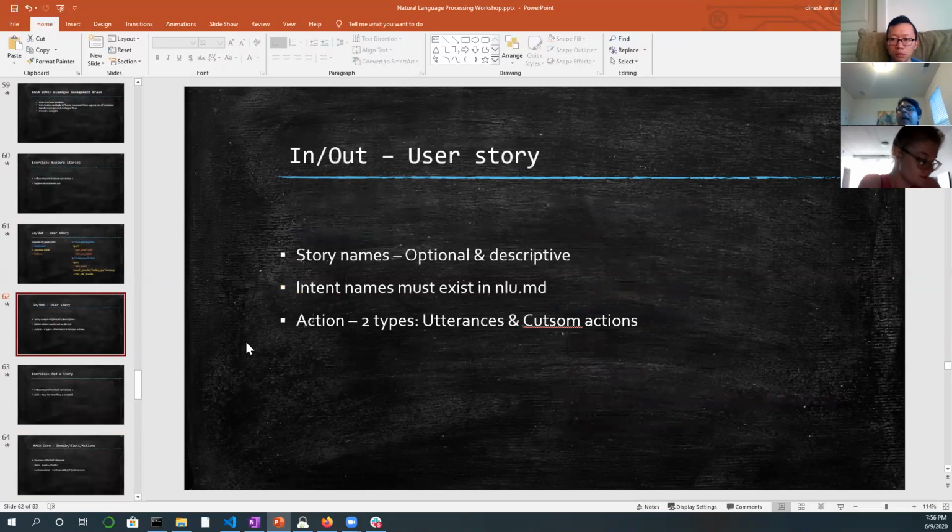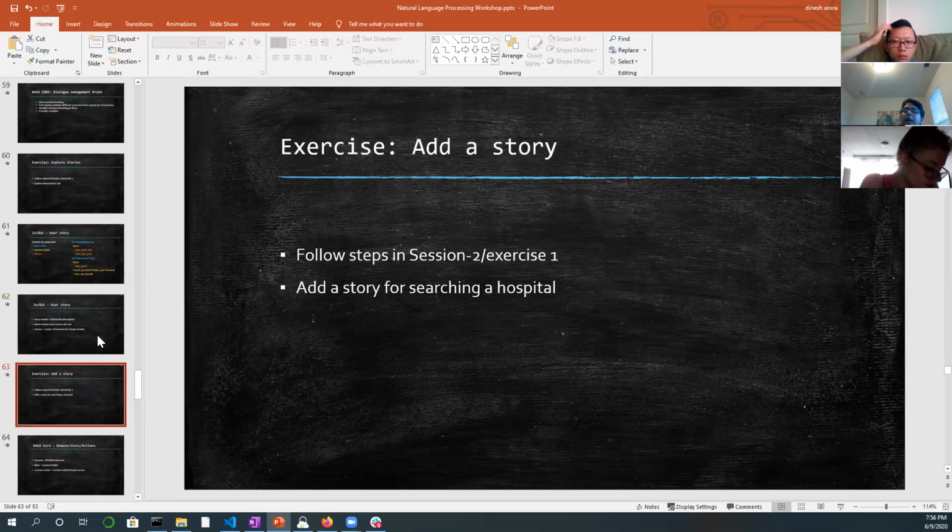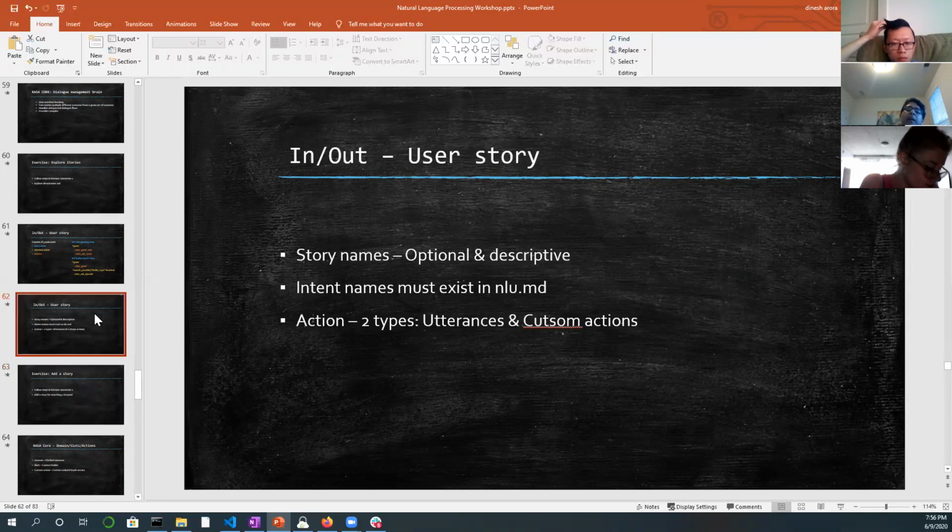So to understand a user story, we'll see what is optional and declarative. Where do those values come from? We have seen those. Now there are two types of actions. One is called utterance. One is called custom action. So what are these utterances and custom actions? Utterances are predefined responses that a bot is supposed to reply back with.